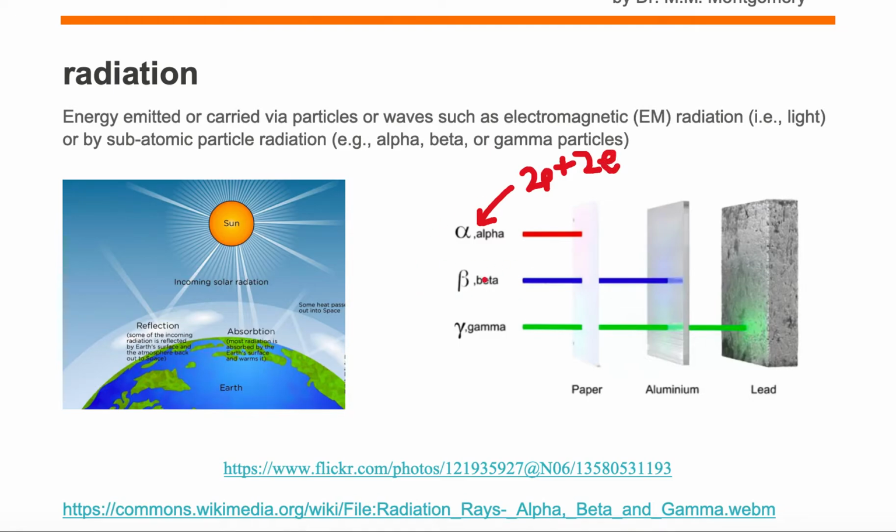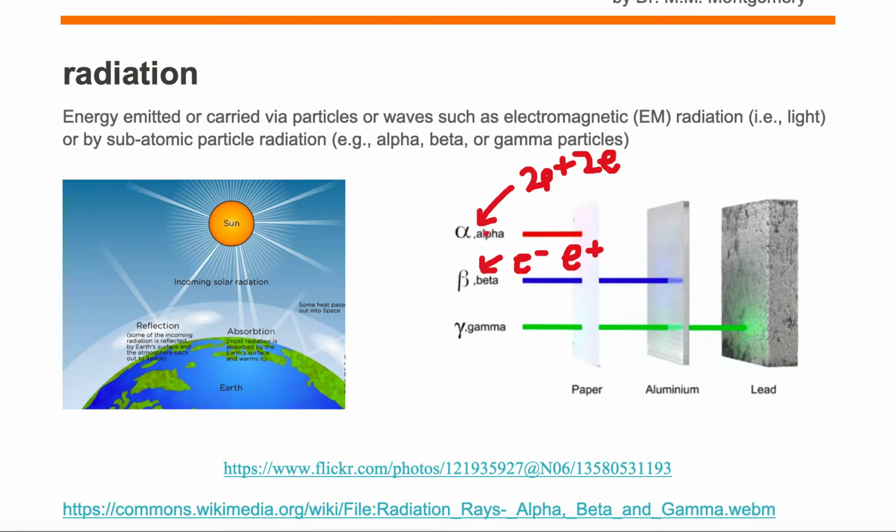Or we can have a beta particle, and a beta particle is generally an electron or a positron. So an electron has a negative electric charge, and a positron has the same value of charge but the opposite sign. So electron or positron. And then a gamma ray is the highest energy of the electromagnetic energy. Whereas sunlight is all light, including visible light, gamma ray light is only the highest end of the electromagnetic spectrum, from the gamma ray band.